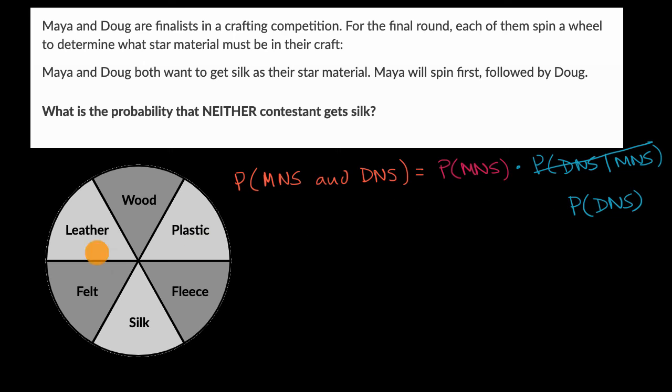And so what are each of these? Well, this is all going to be equal to the probability that Maya does not get silk. There are 6 pieces or 6 options on this wheel right over here. 5 of them entail her not getting silk on her spin. So 5/6. And then similarly, when Doug goes to spin this wheel, there are 6 possibilities. 5 of them show that he does not get silk, Doug no silk. So times 5/6, which is, of course, going to be equal to 25/36. And we're done.